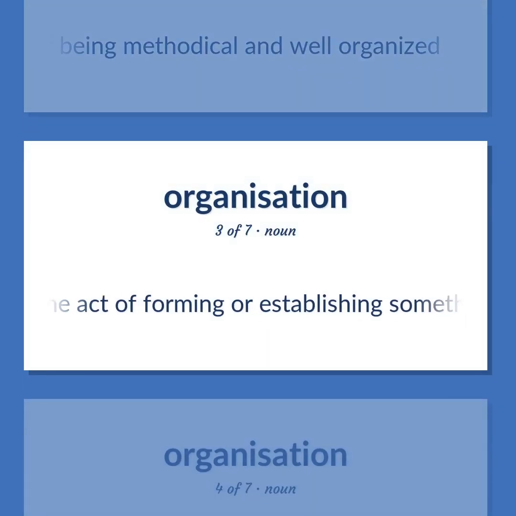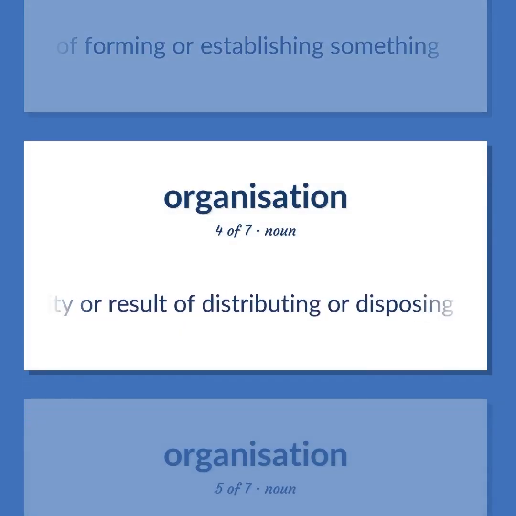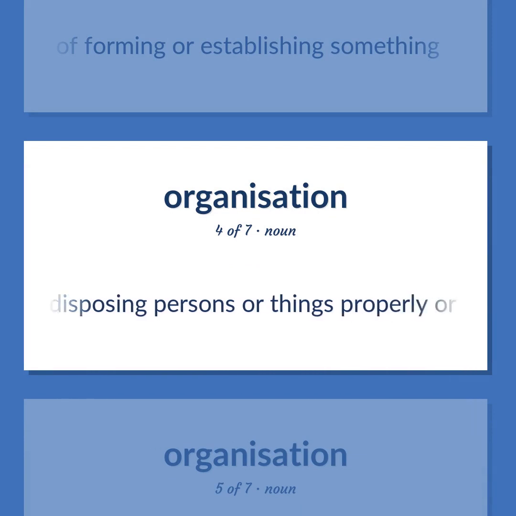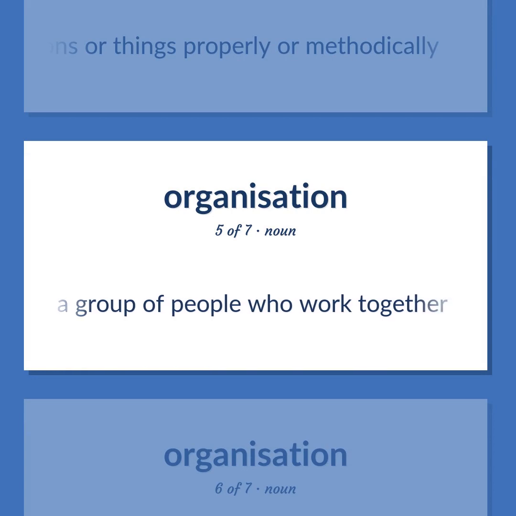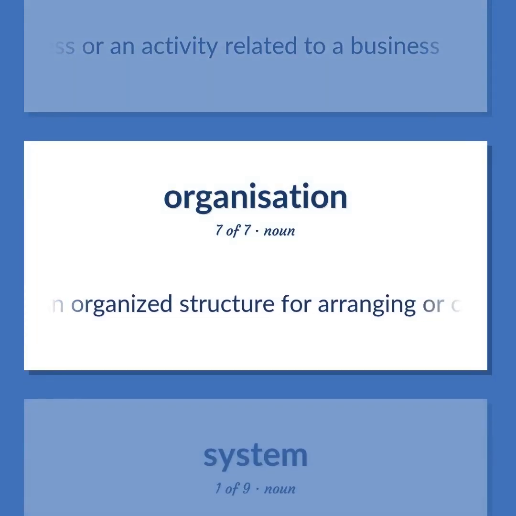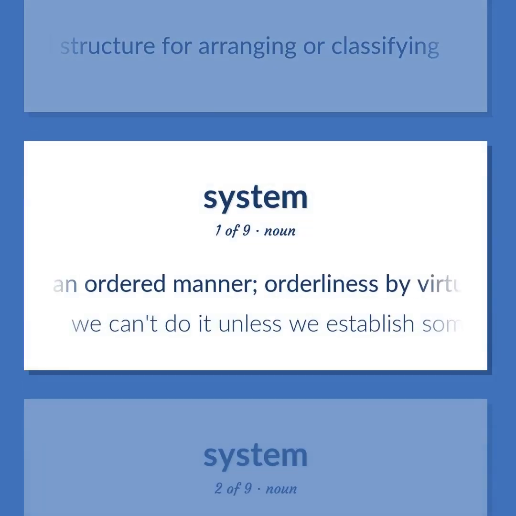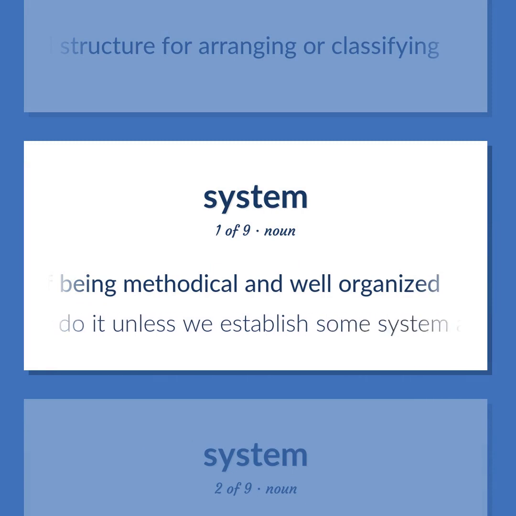The act of forming or establishing something. The activity or result of distributing or disposing persons or things properly or methodically. A group of people who work together. The act of organizing a business or an activity related to a business. An organized structure for arranging or classifying. An ordered manner. Orderliness by virtue of being methodical and well organized. We can't do it unless we establish some system around here.